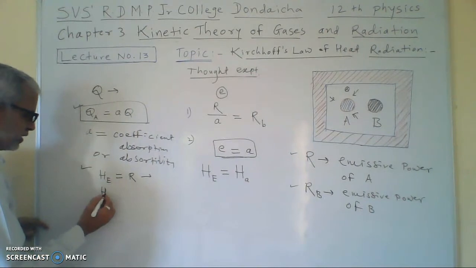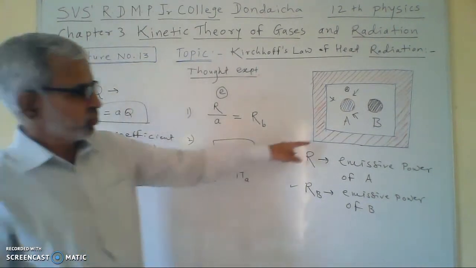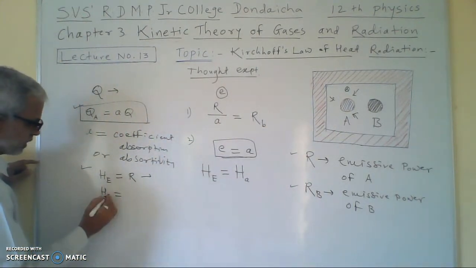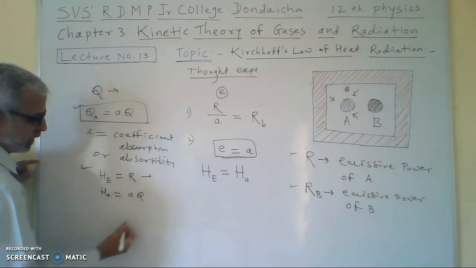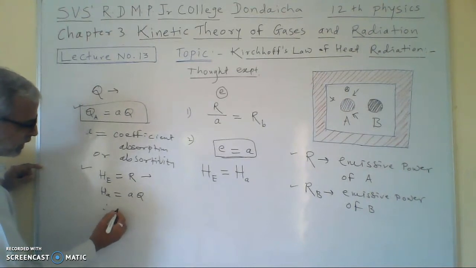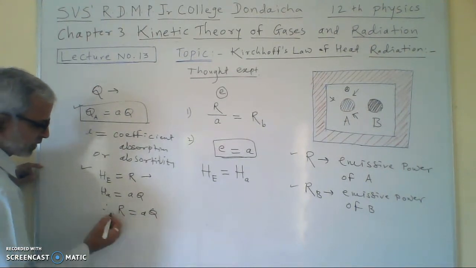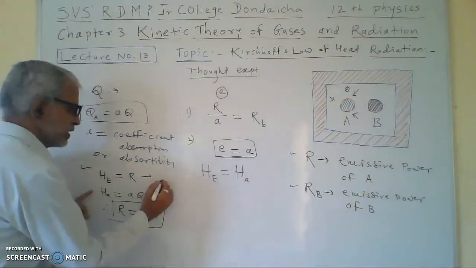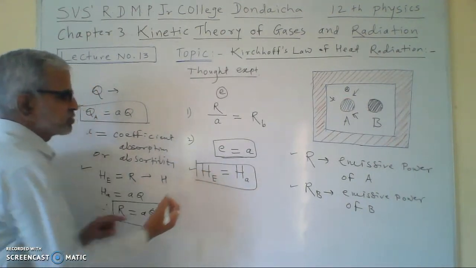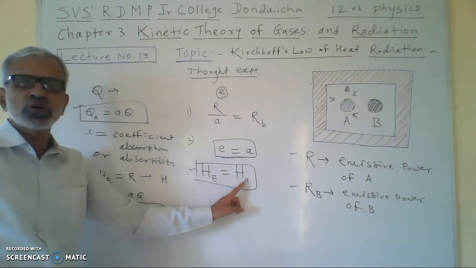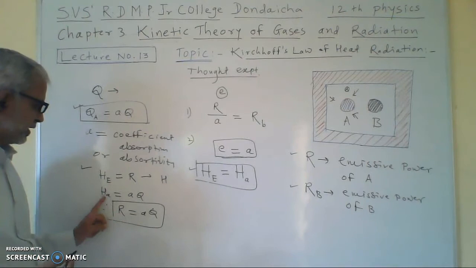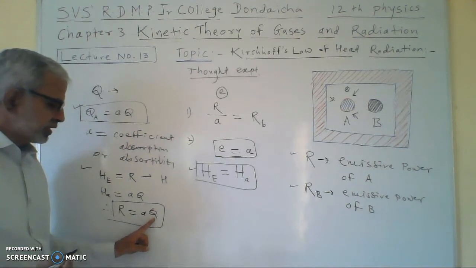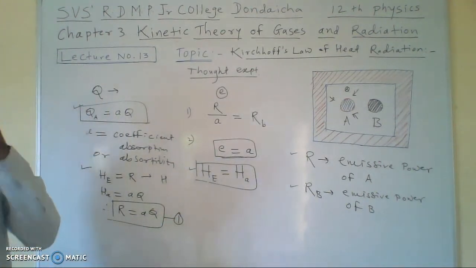Then total heat which is absorbed by this body A is QA, and it is equal to A multiplied by Q, and therefore we can write R is equal to A multiplied by Q. Because the formula is heat emitted is equal to heat absorbed. Here heat emitted is R, and heat absorbed is A into Q. So R is equal to A multiplied by Q. Suppose this is equation 1.